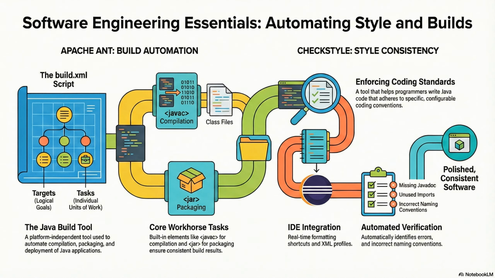Okay, so we have clean formatted code. The style police are happy. Now we need to actually build it. Enter the ant. Apache Ant. And I have to ask, is that seriously the acronym? It is. It was the year 2000. Naming conventions were a bit more whimsical back then. It feels a little cute for something this industrial. It does, but its origin is pure utility. It started as part of the Apache Tomcat project.